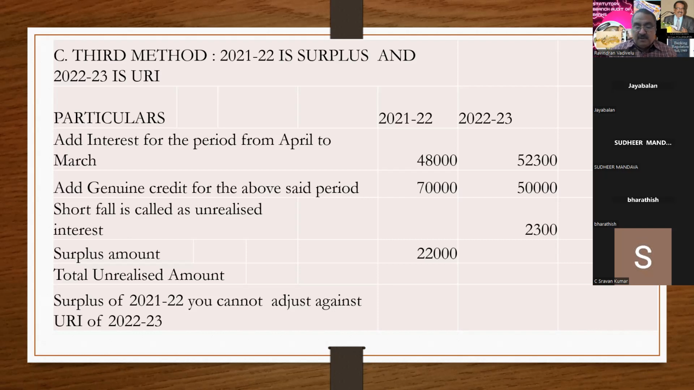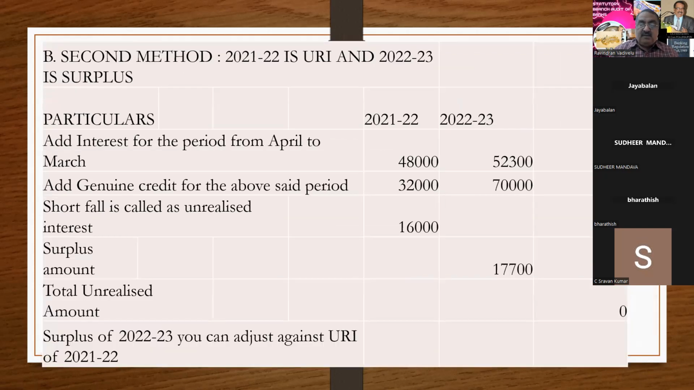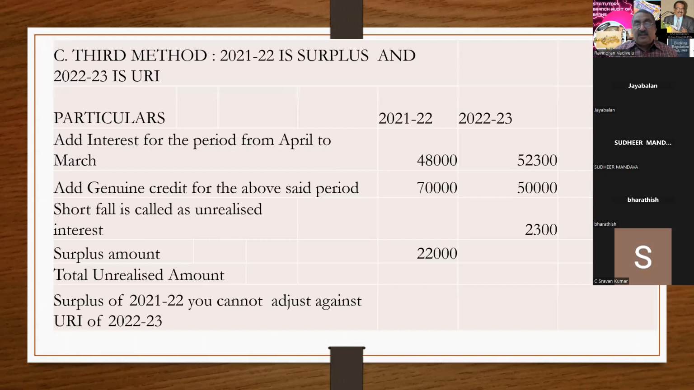There are three methods. In the first method, both years you have a surplus, and both years you have unrealized interest. In the second method, the first year has a shortage and the second year has a surplus, so you can adjust it. And in the third method, the first year you have a surplus and you cannot adjust it against the deficit of the subsequent year. Is that clear, sir, with reference to unrealized interest?